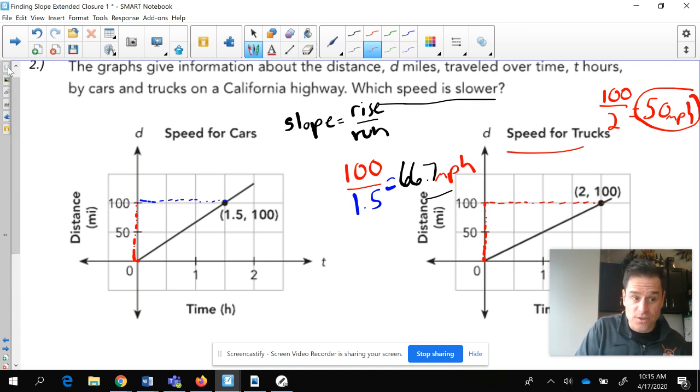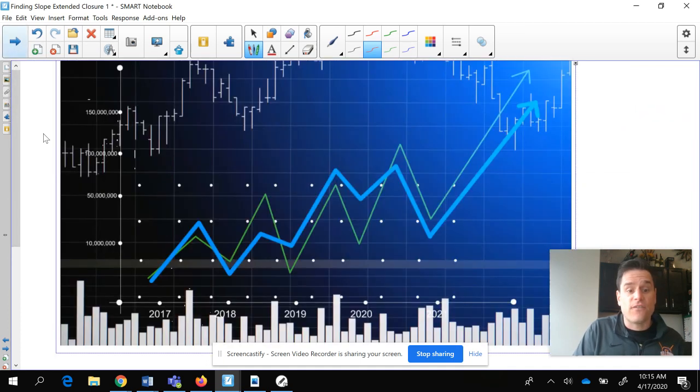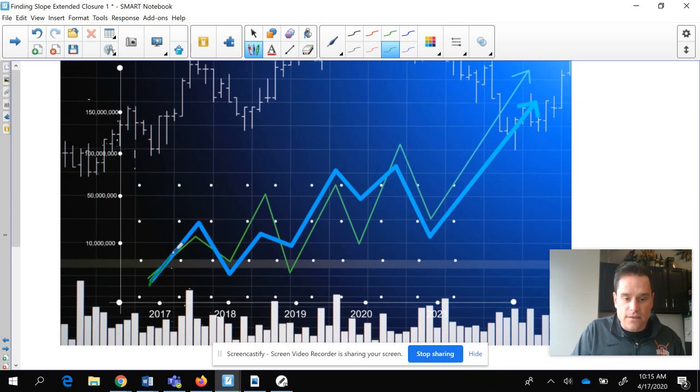And you still use rise over run. So here we go. Let's find the slope of a negative. So right here, guys, this is just a random view of like the stock market. Can you guys see here that in green, this is when it's positive, right? You notice how it's going up and that diagonal, like right here, that's positive, that's great. But the stock market doesn't always go up, right? Doesn't always go up. Sometimes it goes down.